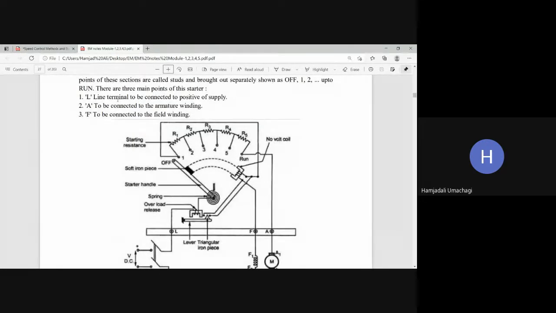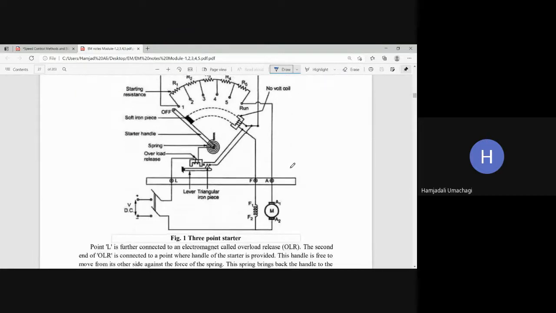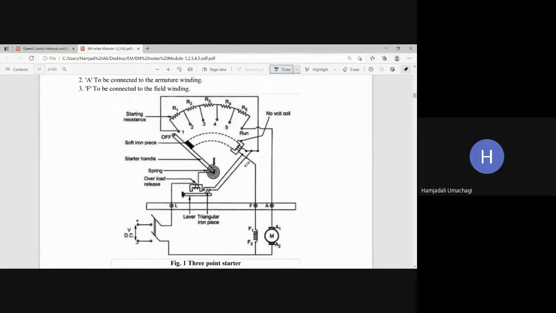So here, 3-point means what? It will have three terminals, L, A and F. L stands for line, A stands for armature winding, and F stands for the connection given to the field winding. Because of this L, A, F, we call this type of starter a 3-point starter. So this is the circuit diagram for the 3-point starter.